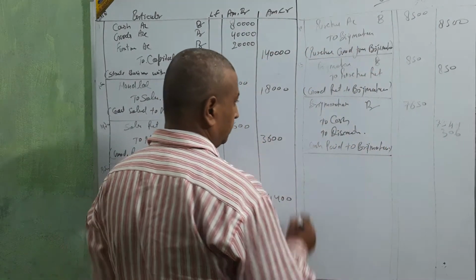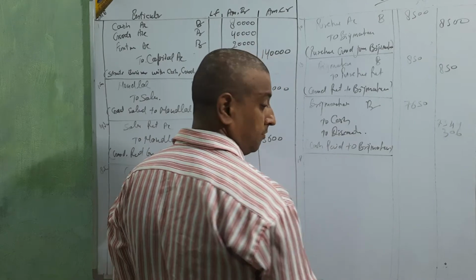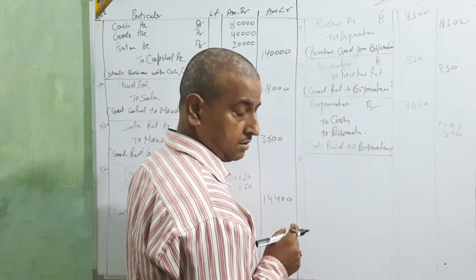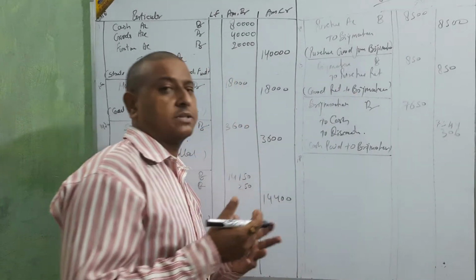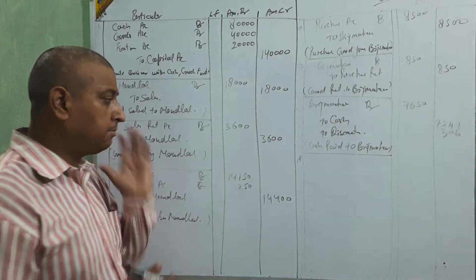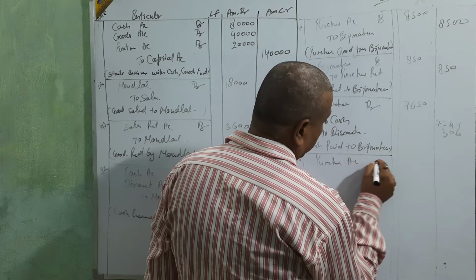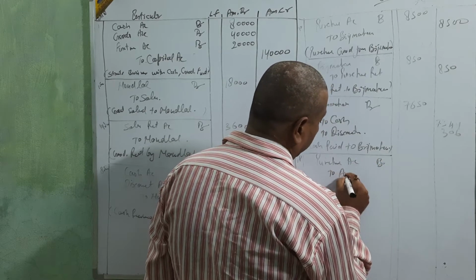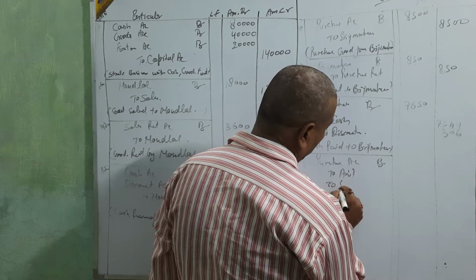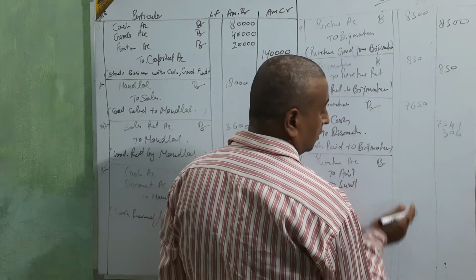June 18. Purchased goods from Anil rupees 5,000, Sunil rupees 10,000. From 2 persons, we are going to purchase the goods. So then no problem, beta. Purchase account debit to Anil and to Sunil. Beta, no problem.